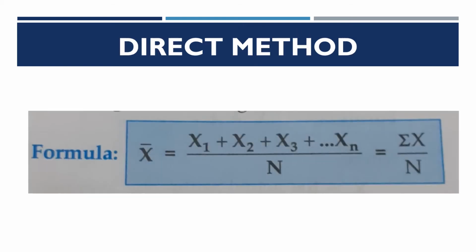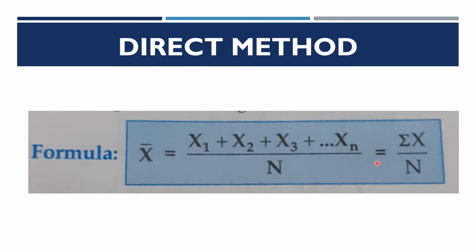So what is the direct method? The formula for the direct method is x bar. There is a bar in the upper part, so we call this x bar. That denotes mean. X bar is equal to x1 plus x2 and so on. These are the individual values, observations. It can be for n number of observations, divided by n, that is the number of items.